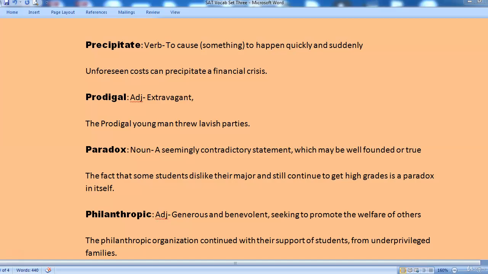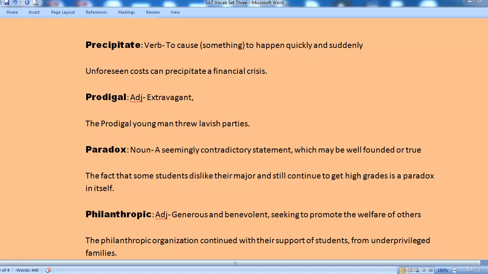It's precipitate. Precipitate is a verb and it means to cause something to happen quickly and suddenly. Unforeseen costs can precipitate a financial crisis.